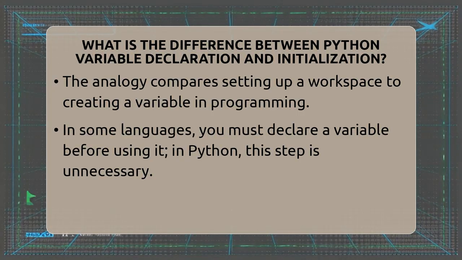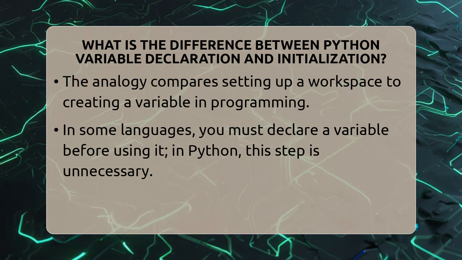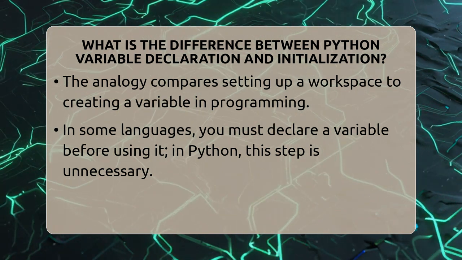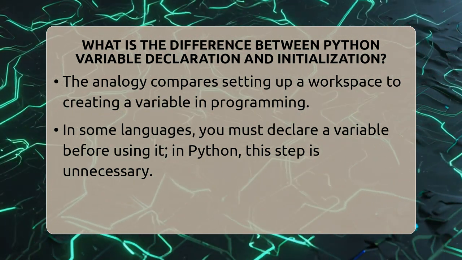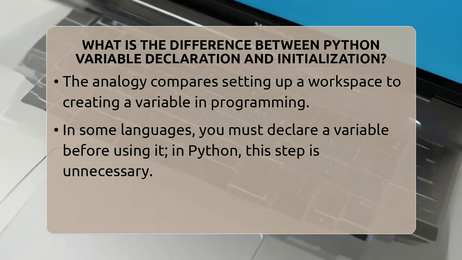What is the difference between Python variable declaration and initialization? Imagine you're setting up a new workspace. You might put a box on the table to hold your tools. In programming, that box is like a variable.